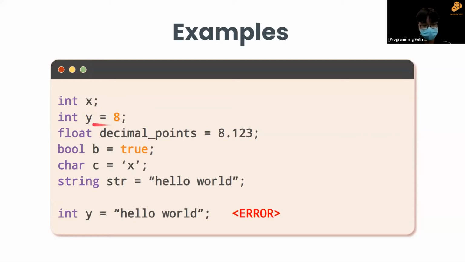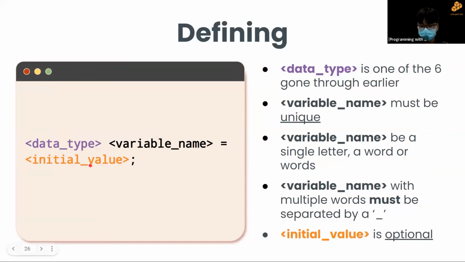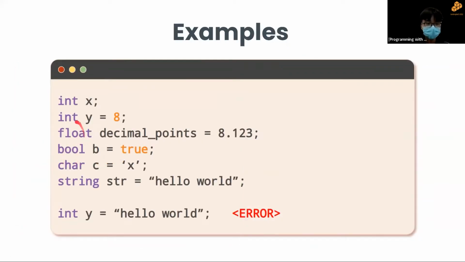Like what I have here: data type, variable name, and initial value. We have an integer, a variable name, and an initial value of 8. So Y has a value of 8. You can also do it with float. And you see here, I now have 2 words as my variable name, and the space is actually replaced with an underscore, so that this is one object.